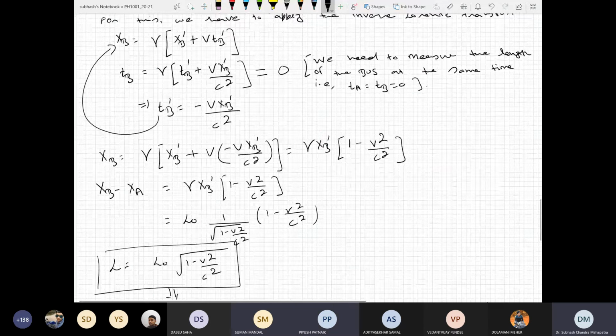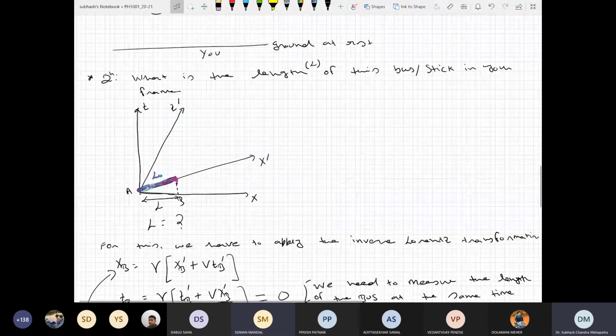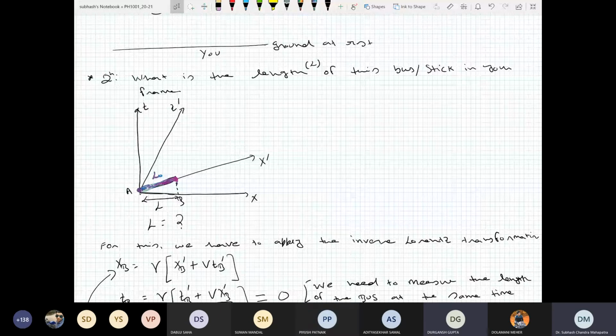Sir, we are asked with respect to my frame, which is a traced. So if a bus is moving, if the length of the bus is 1 meter and the bus is moving with velocity 3 by 5, then you will say the length of the bus according to you is actually 0.8 meter. With respect to rest.